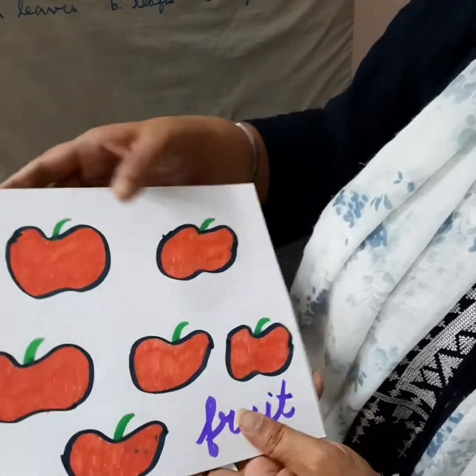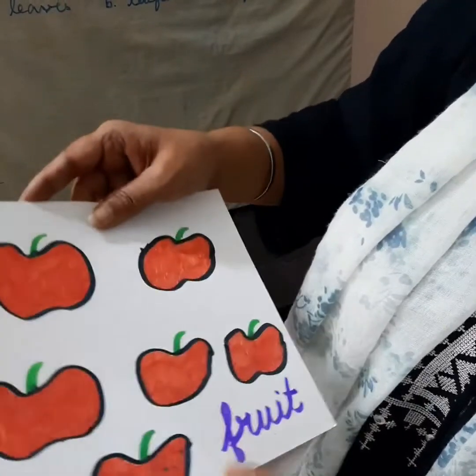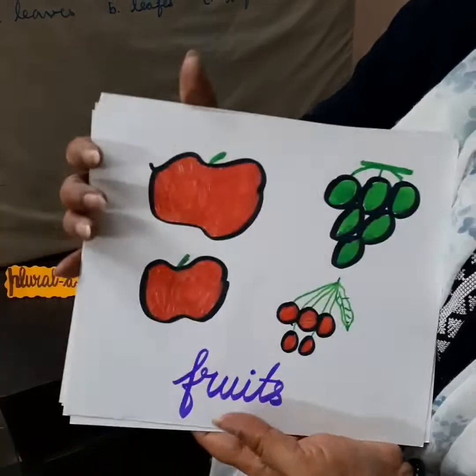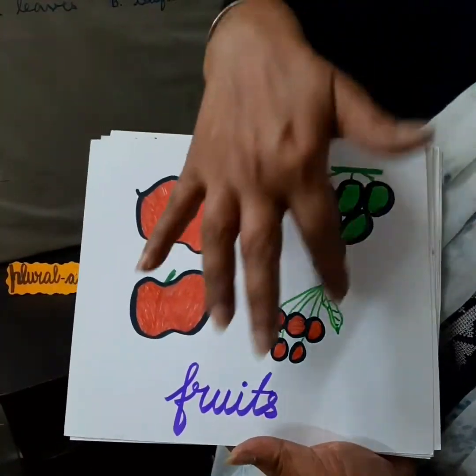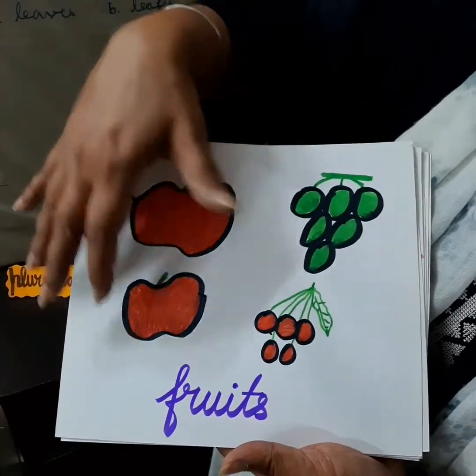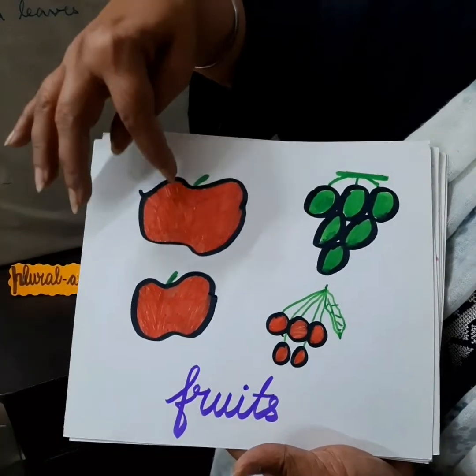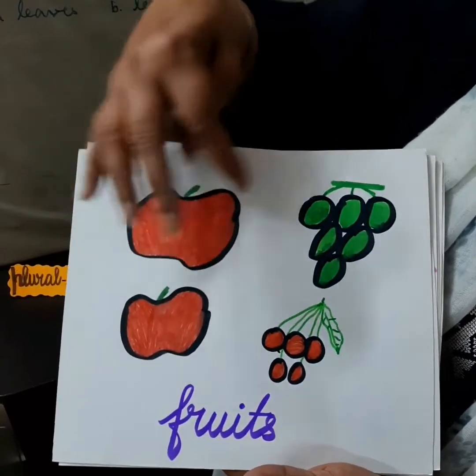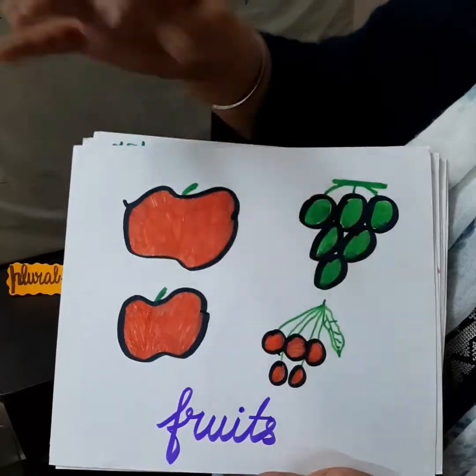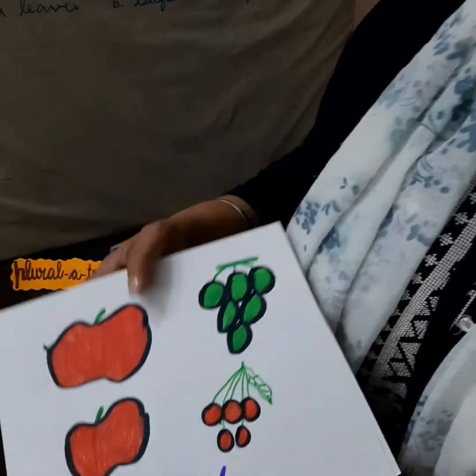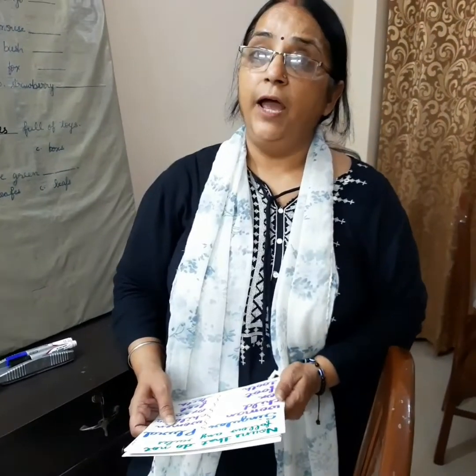When will you use fruits? When you have different types of fruits. Like here also you have many fruits, but they are different: apples, grapes and cherries. So I hope you have understood when to use fruit and when to use fruits, and also when to use fish and when to use fishes in plural.